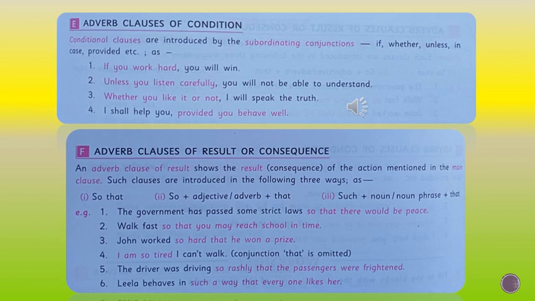The sixth one is adverb clause of result or consequences. An adverb clause of result shows the result or consequences of the action mentioned in the main clause. Such clauses are introduced in the following three ways. First one is so that. Second one is so plus adjective or adverb plus that. And the third one such plus noun or a noun phrase plus that. These three ways are given here.